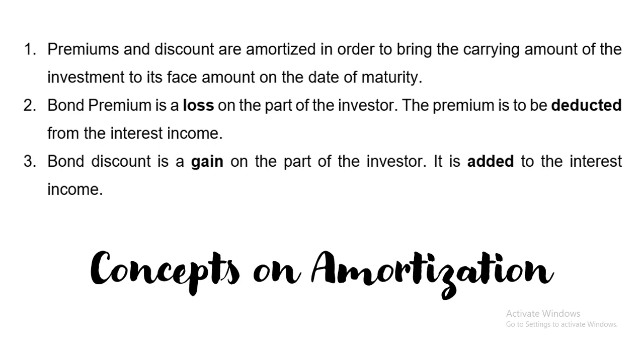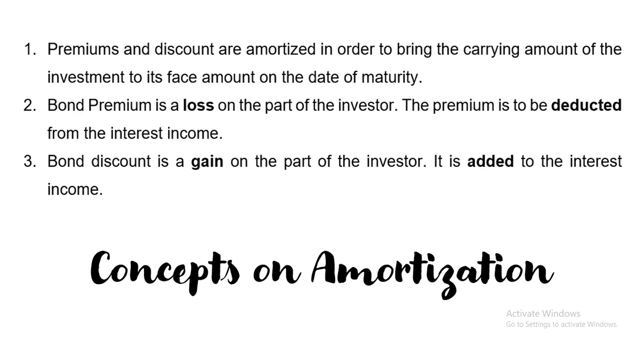So, parang yung loss, no? Kasi supposed to be ito yung income mo, but then later on, nagka-loss ka, nag-amortize ka ng premium, nade-decrease yung interest income mo. But bond discount is a gain on the part of the investor, and it is added to the interest income. So, bond discount is when you pay less than the actual face amount.